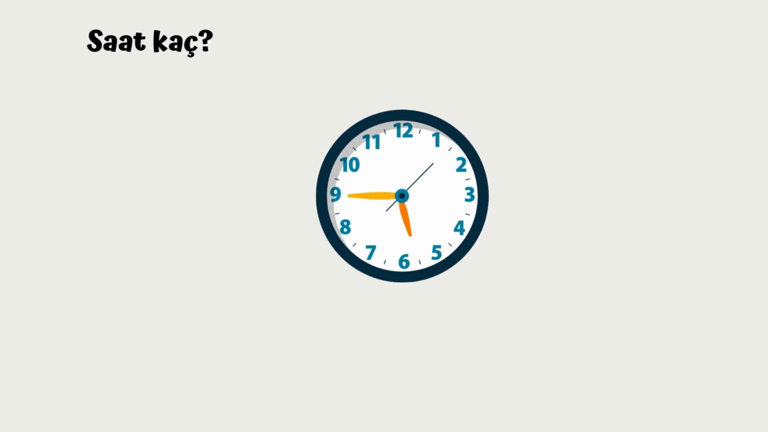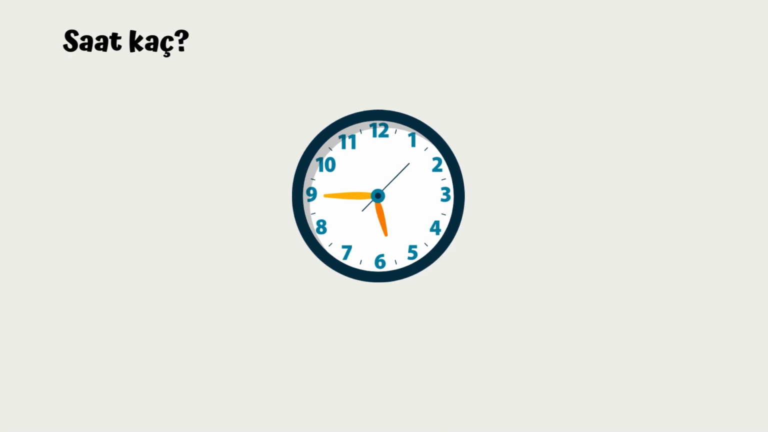Alright, let's do one more. What time is it? Saat kaç? It's 5:45, right? So we say that in Turkish like this. Saat 6'ya çeyrek var. This time it is A. Right? And we have a buffer sound here again.